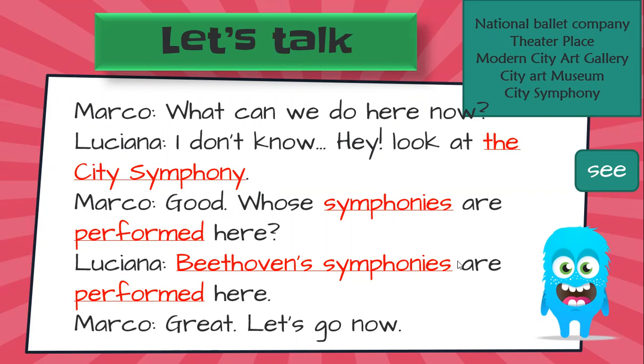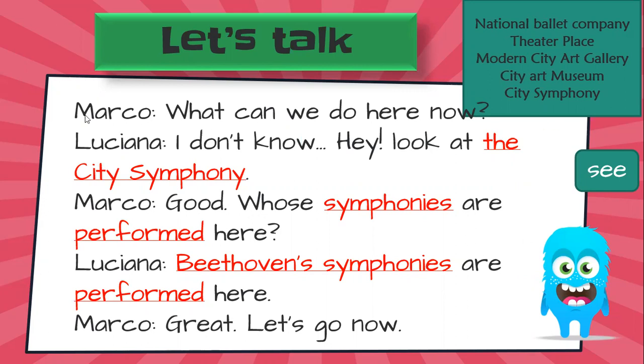Good. Whose symphonies are performed here? Beethoven's symphonies are performed here. Great, let's go. There are two friends talking about what they are going to do. You can use this conversation as a model to create a conversation with your partner, okay?